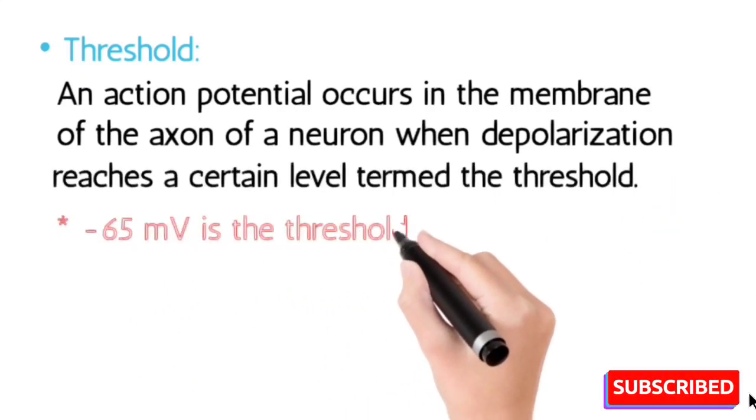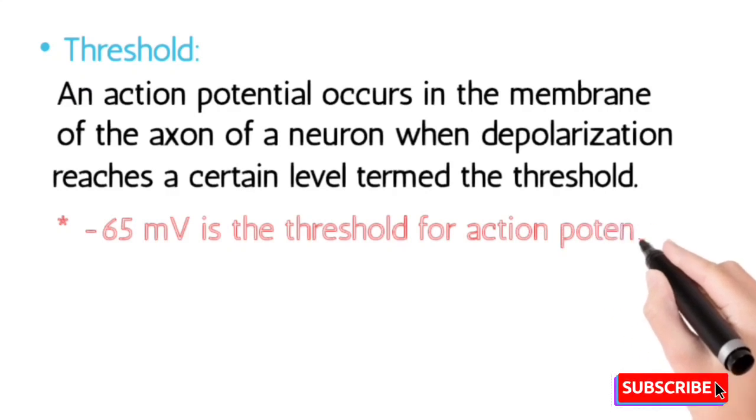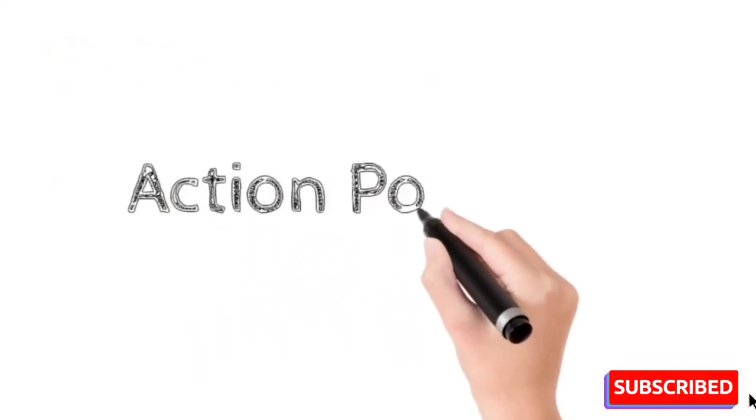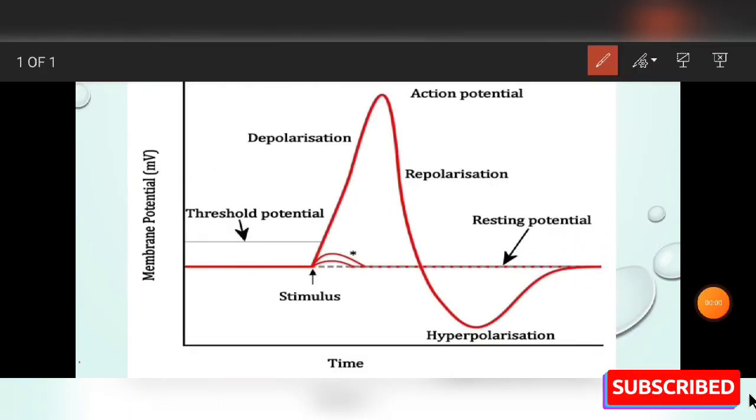Minus 65 millivolt is the threshold for the action potential in neurons. Now we are discussing all the events that occur in the action potential by diagram. You can see the diagram of the action potential and all the events that occur during the action potential.